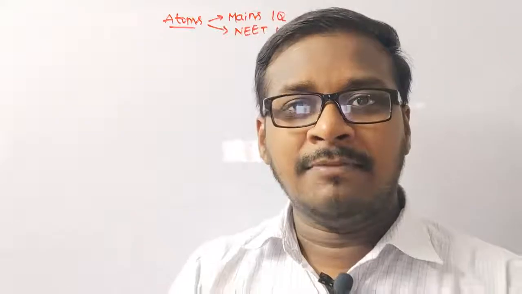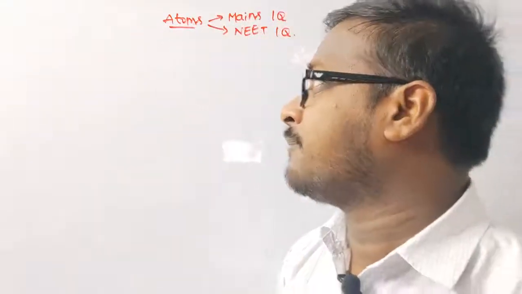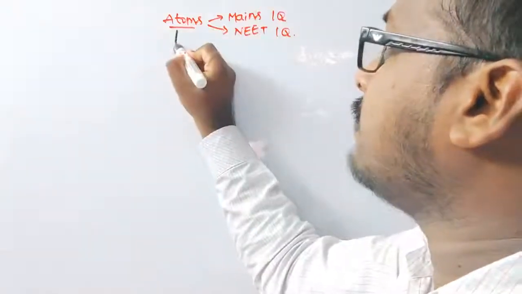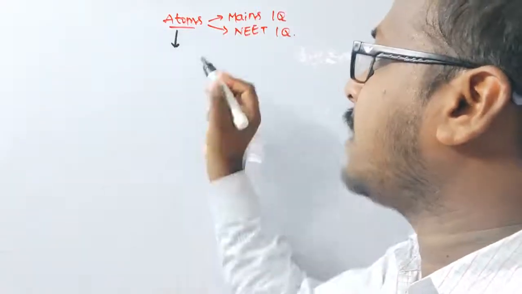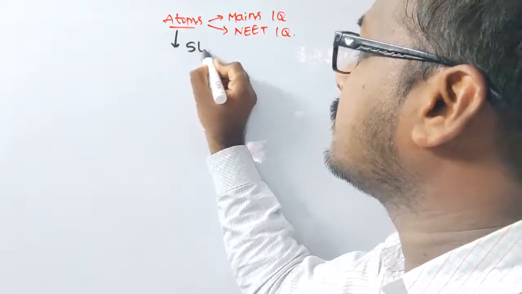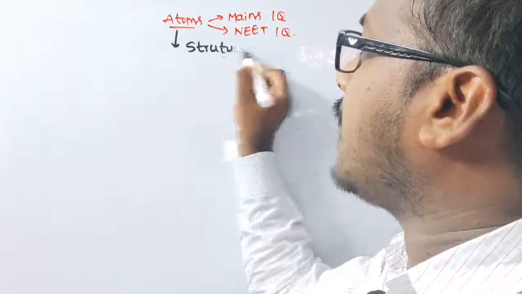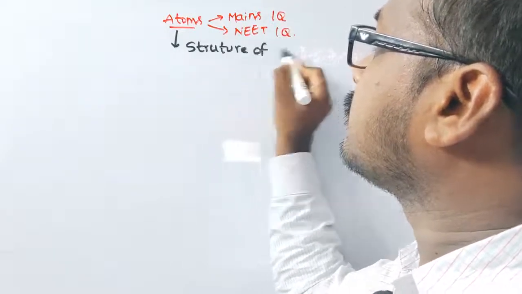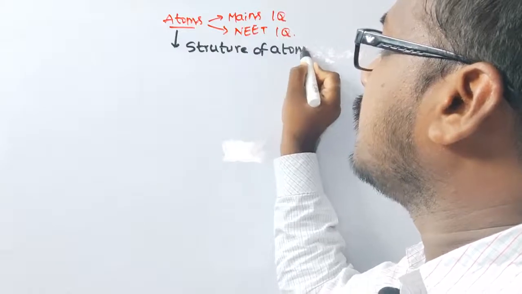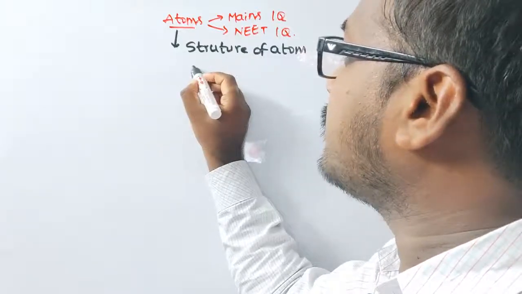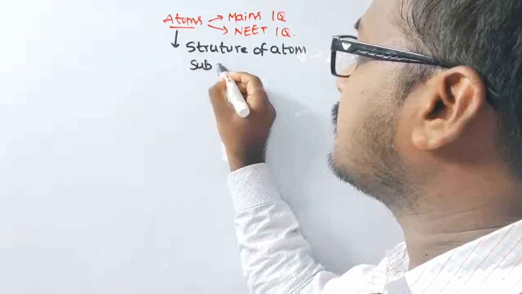Simply said, atomic physics is a branch of physics which deals with the structure of atom and the characteristics of subatomic particles.